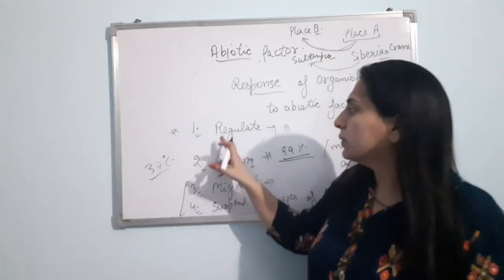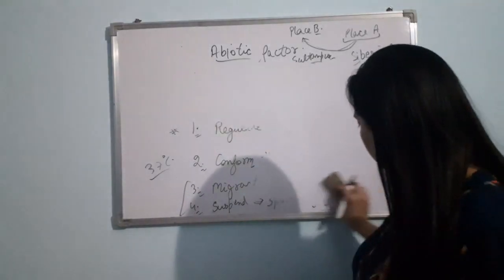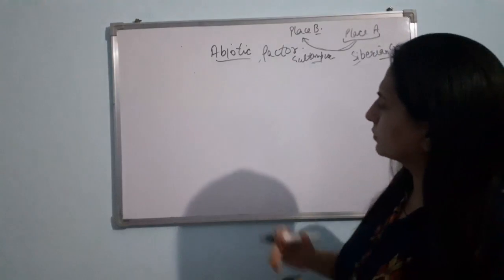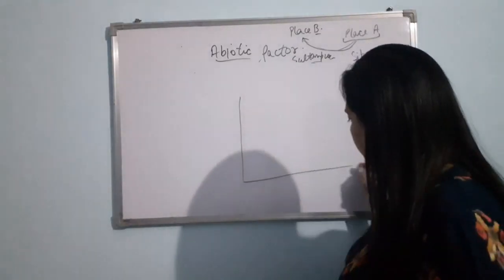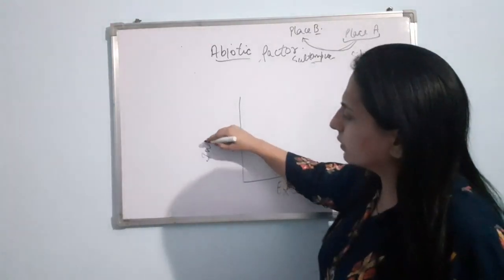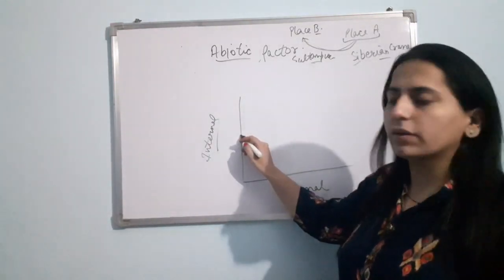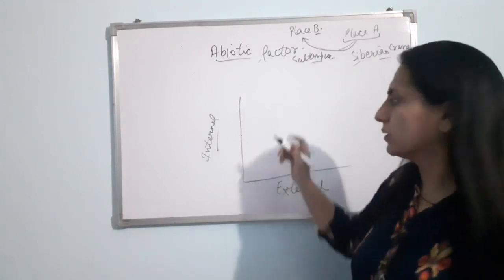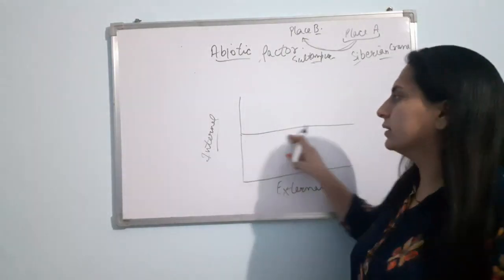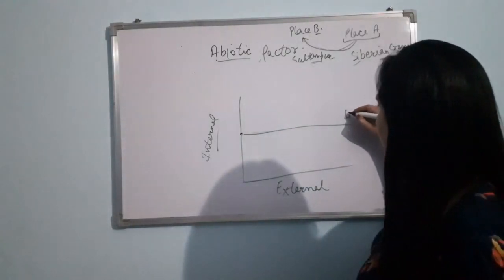Clear? Now let me make a graph showing the regulator and the conformer. Here I'll make the external environment and here the internal environment. So what happens in the regulator? Their internal environment remains same. Their body temperature is same, like this. No matter what is the temperature of the external environment, they will maintain their temperature. If their temperature is this, it will remain this only. So this is a regulator.